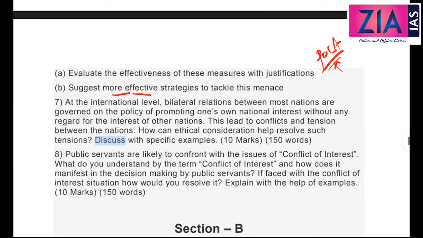And then you can also talk about the office. Everything has to be transparent. Maybe some CCTV cameras and everything has to be installed in the office so that the chances of corruption will be less. And then the citizen charter also you can talk about, that we have discussed.